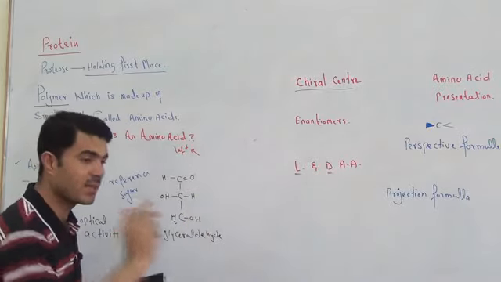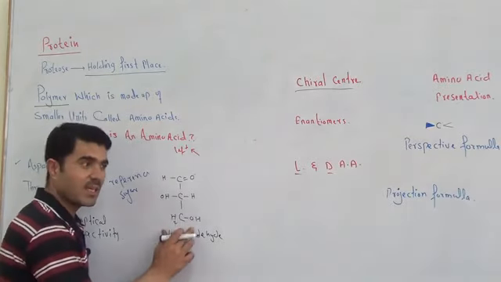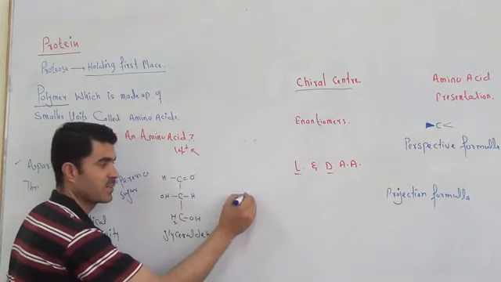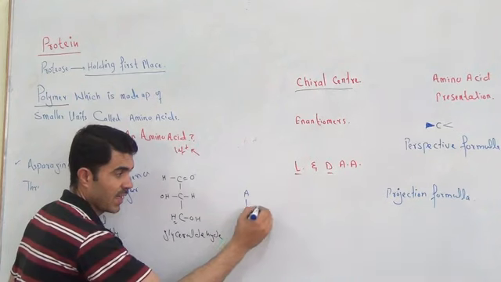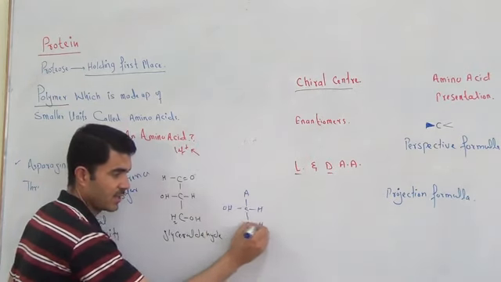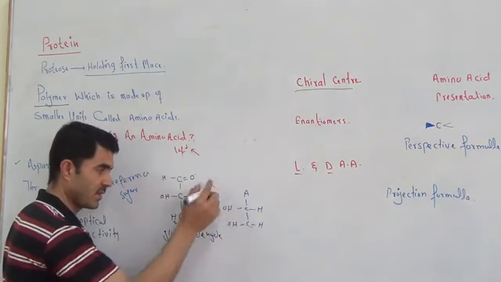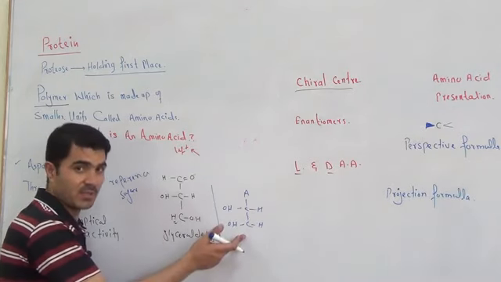Because in other compounds we have the H and OH either on the right or on the left side. So let's suppose A, B, C, we have a compound where the H is on the right side and the OH is on the left side. Here too the H is on the right side and the OH is on the left side. If we want to compare this with that one, how will we give a name to this?